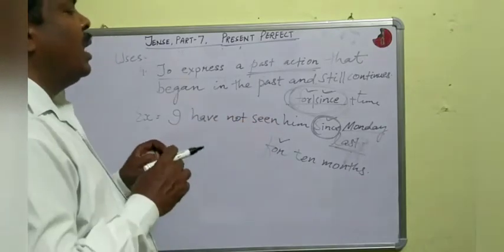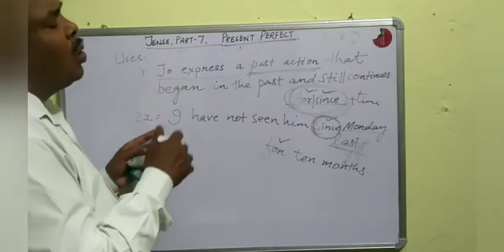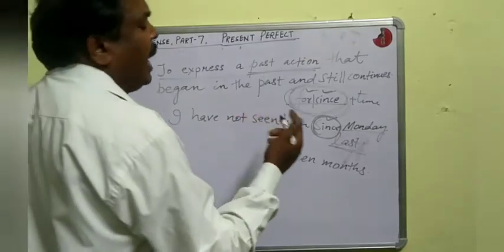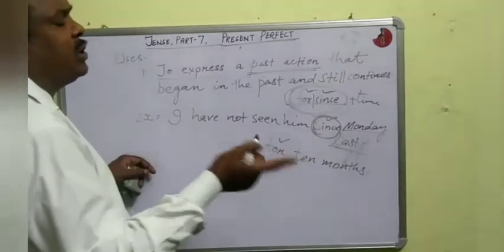That means we can use either present perfect or present perfect continuous tense when there is the use of since or for plus time.